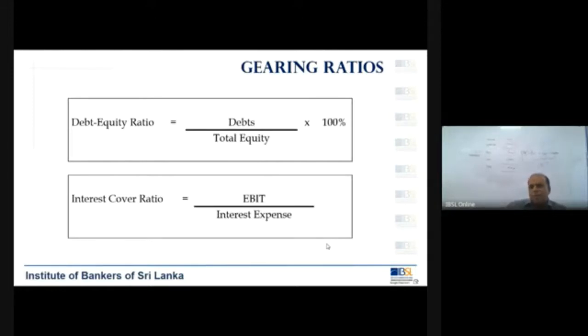Okay. So, maintaining a gearing ratio less than 50% means you are somewhat okay. The moment you exceed 50% means you are showing signs of risk, because of your capital, about half you are borrowing. That is a little bit of a risky sign. So, generally, companies would like to maintain their gearing ratio below 50.